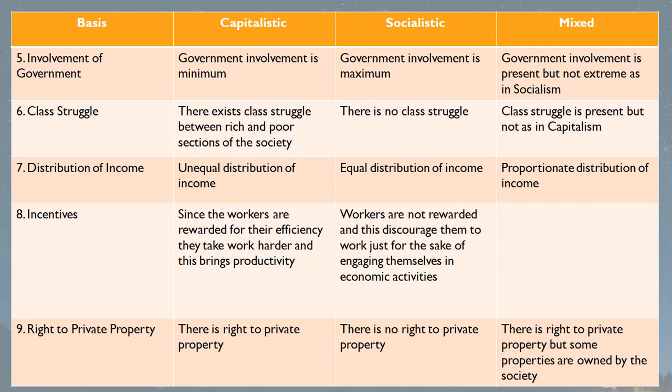Now, distribution of income. In capitalism, there is unequal distribution of income, whereas in socialism, there is equal distribution of income. But in mixed economy, there is a proportionate distribution of income. Whoever performs better will get a better salary, and whoever does a low kind of job gets a low salary. Now, incentives. In capitalism, workers who are more efficient get a bonus, and to get a bonus they work harder, isn't it?